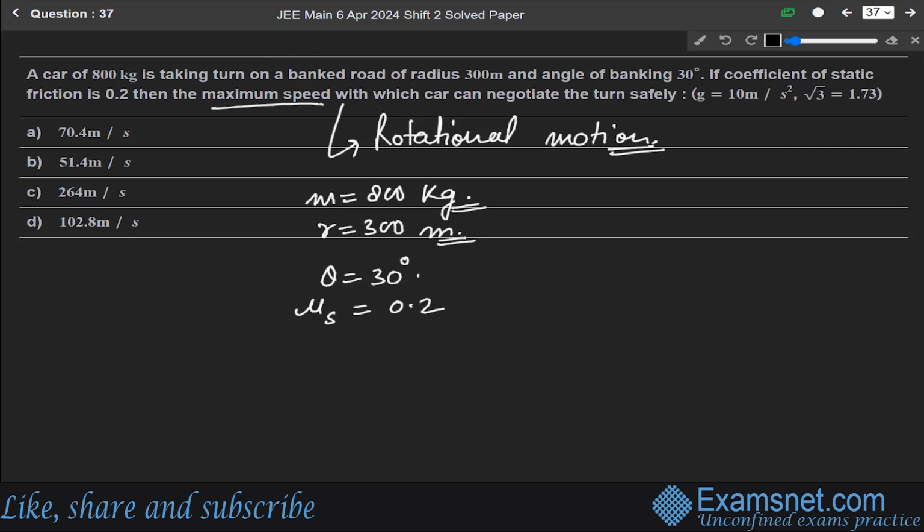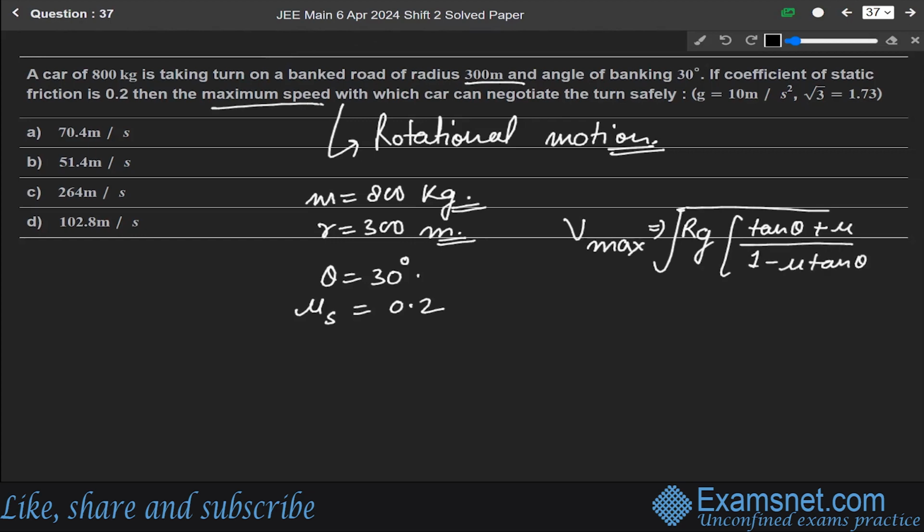Okay. So students, we know that the formula for such type of question is a direct formula. You have to do nothing, just apply the numerical values in this formula and you will get your desired result. The formula for this is v max equals the square root of Rg times tan theta plus mu over 1 minus mu tan theta.